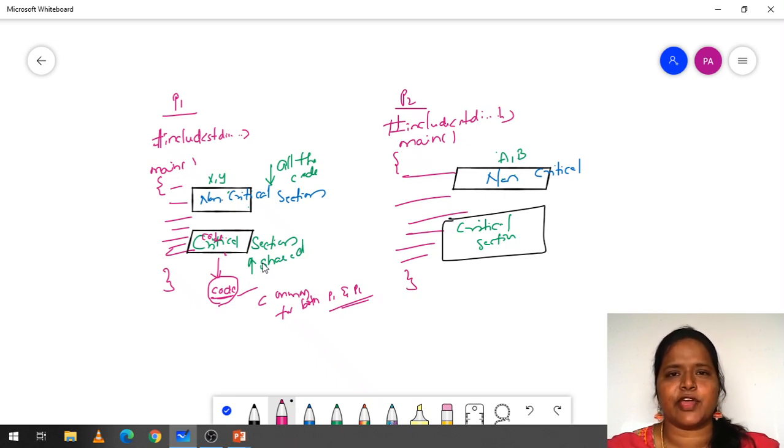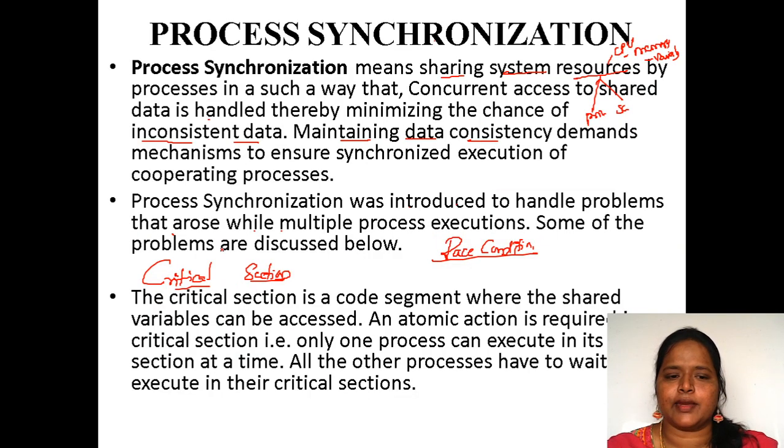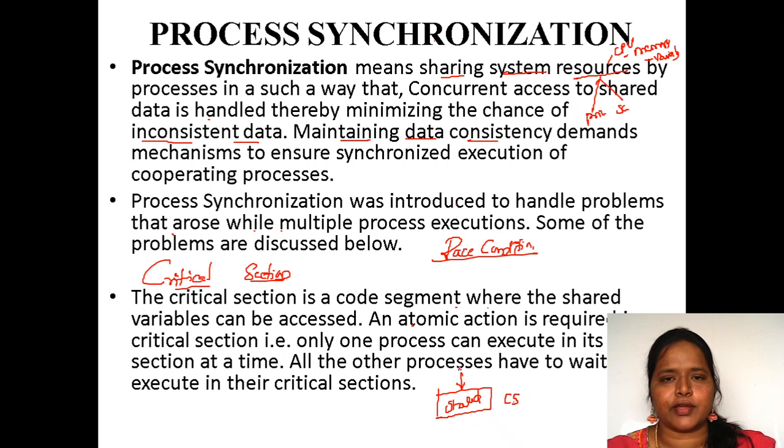Non-critical section means the variables or things which are not common between any of the processes will be written in the non-critical section, and the things which are going to be shared between the two processes we are going to write in the critical section. So the critical section is a code segment where the shared variables can be accessed. The critical section will have only the shared variables; non-shared variables are written in the non-critical section.